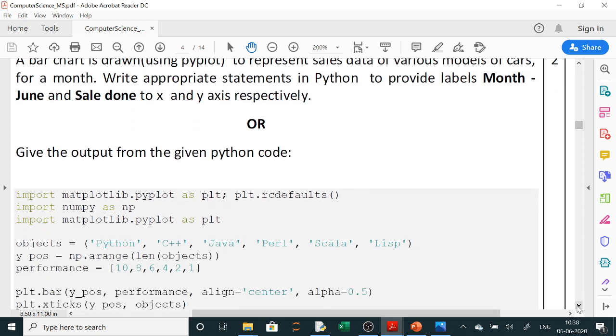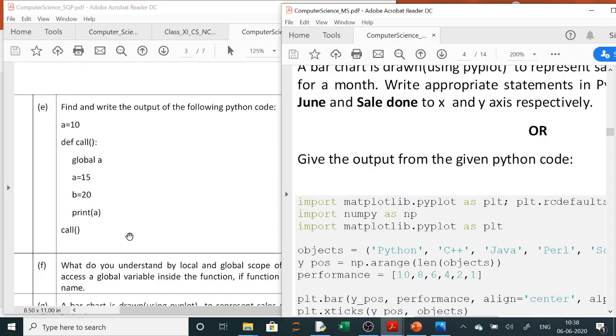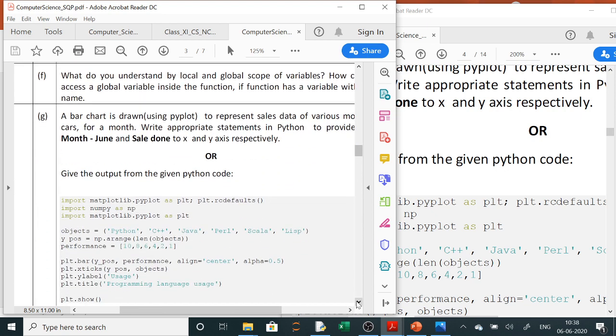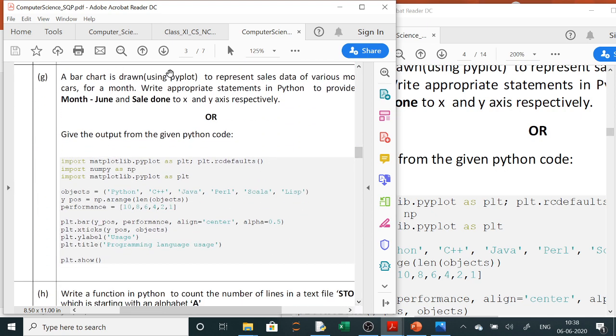Now here you can see that one question is given in which you have to write the program, and the second question is given in which you have to write the output of the program. So if both the options are given, then it is very easy, because the first one you can easily copy from the option, that is from the second one.